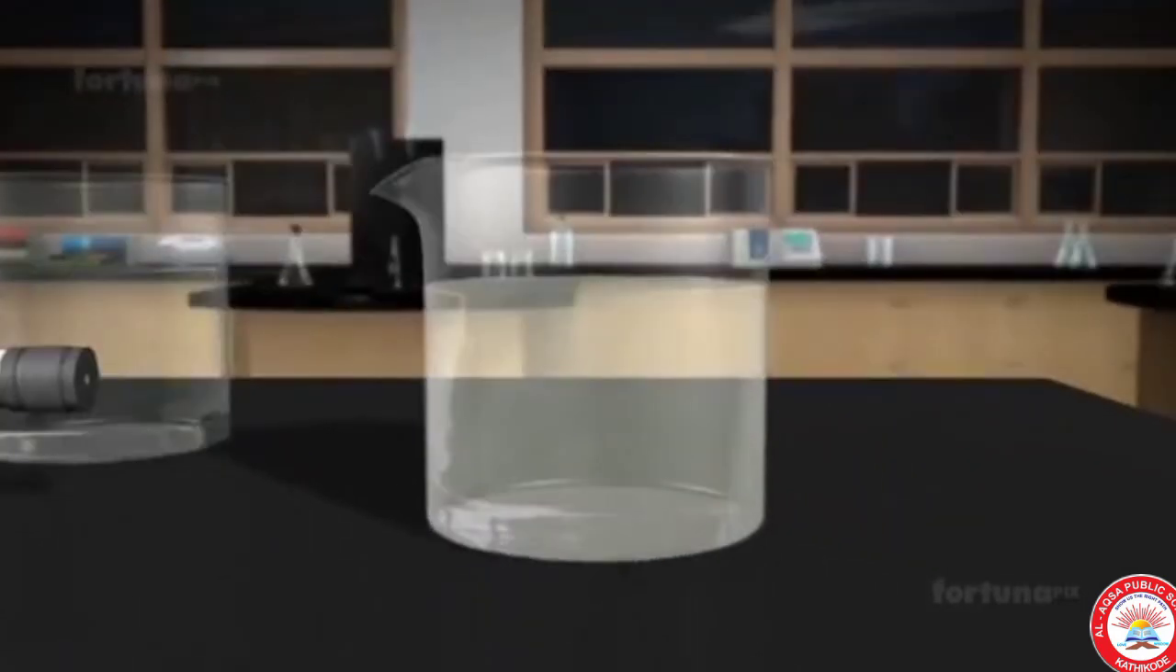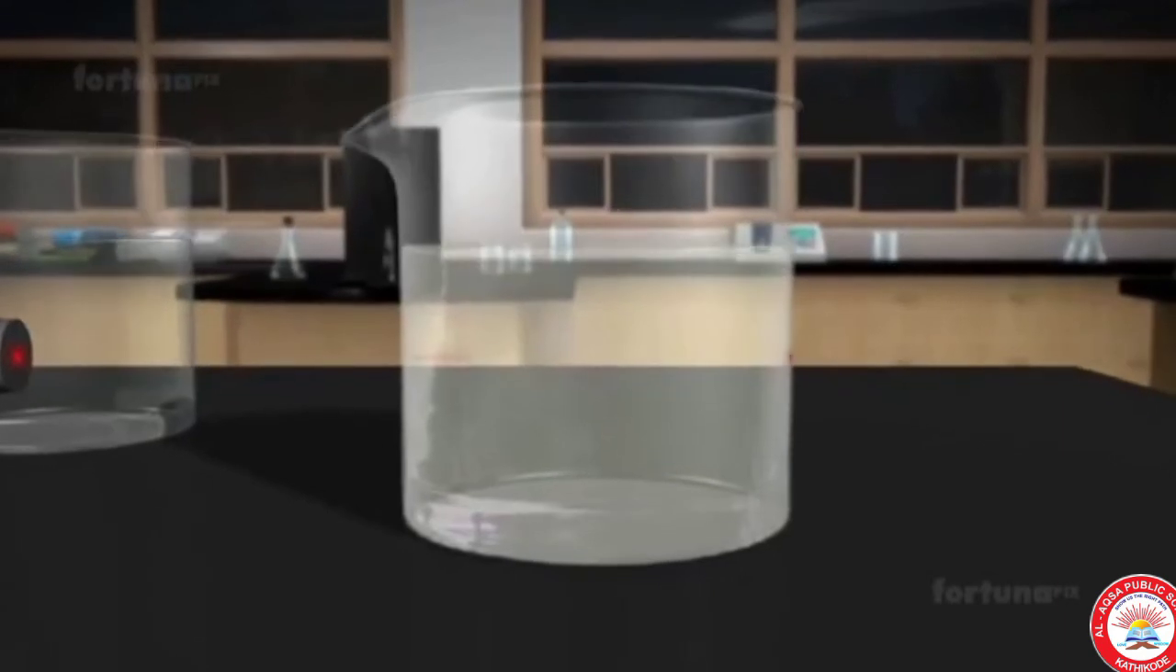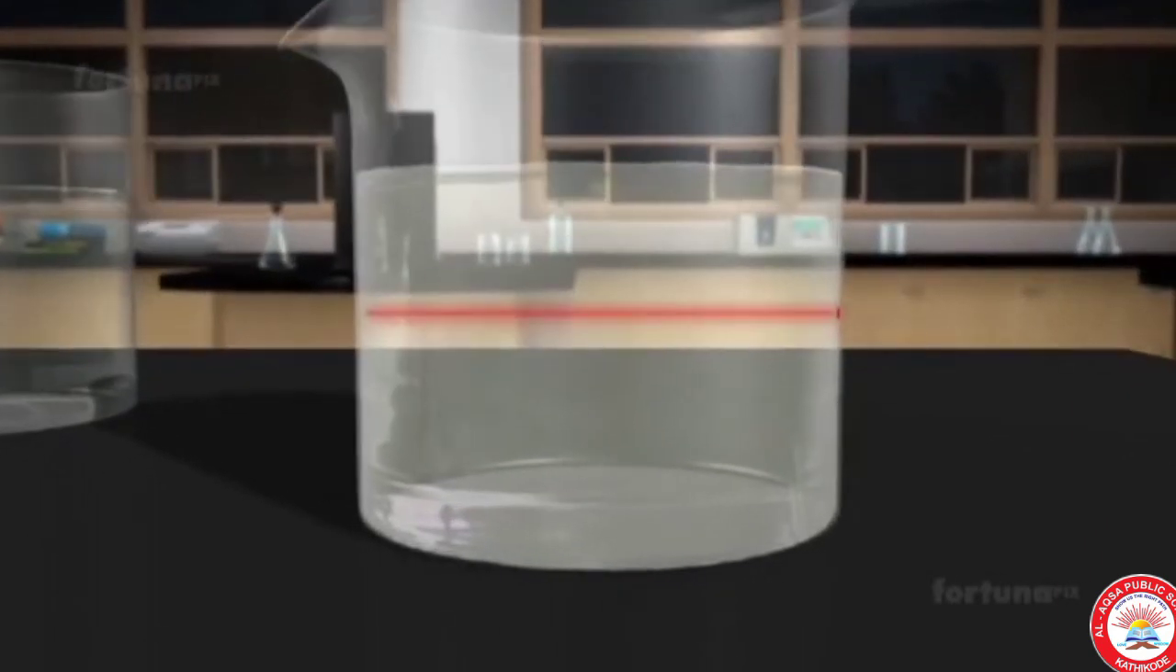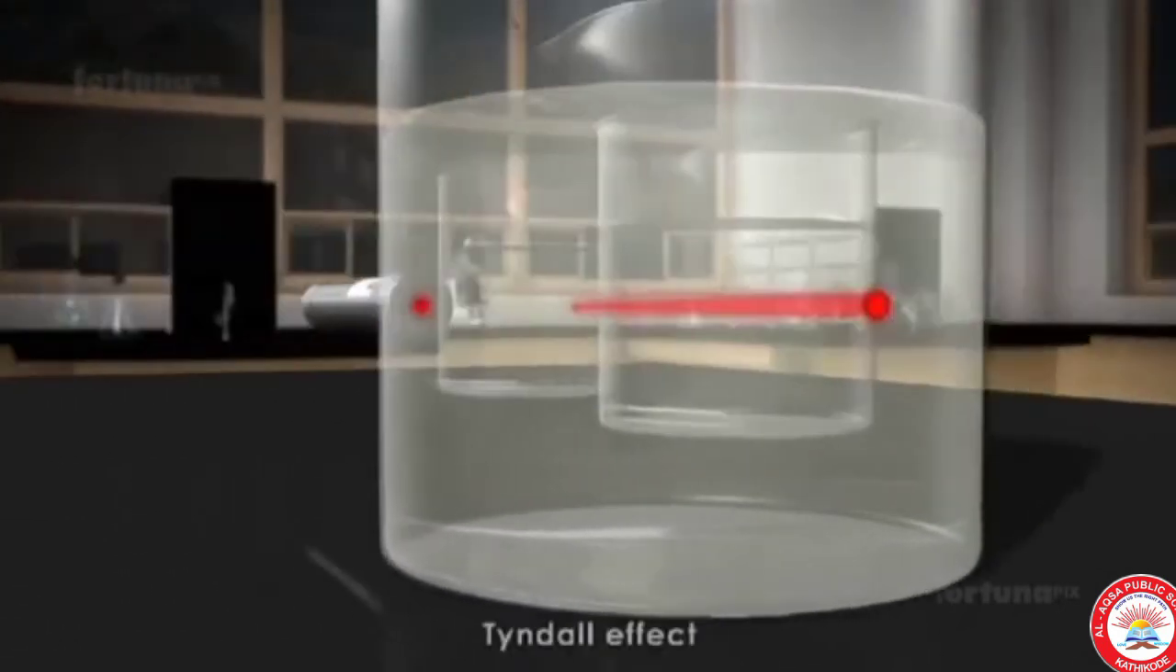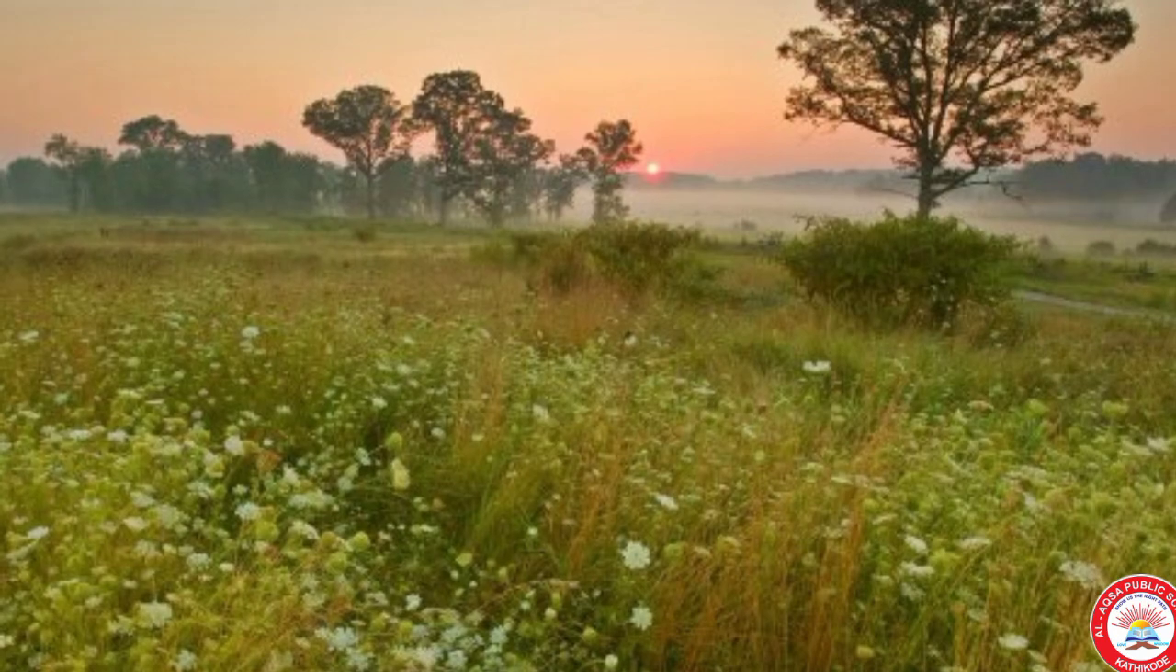Now we can do the third one. Here we can see the path clearly. This process is called the Tyndall effect, the scattering of a beam of light by the particles.